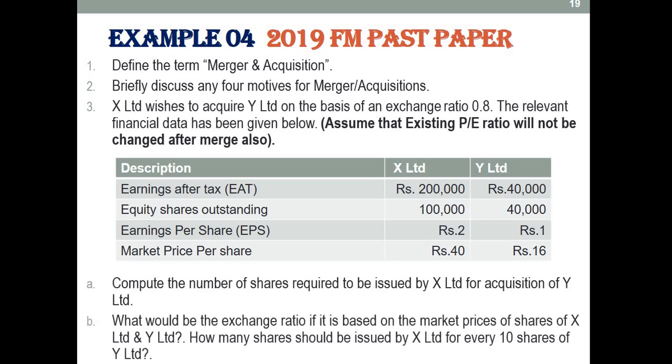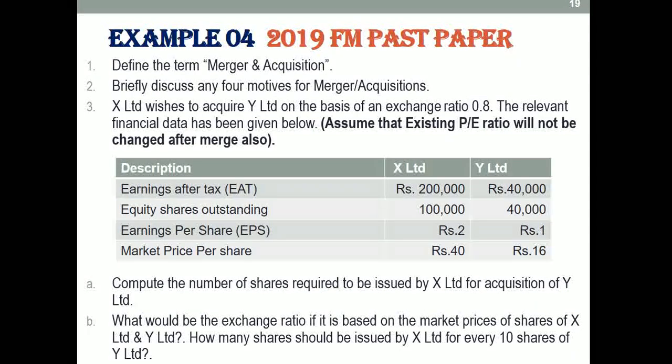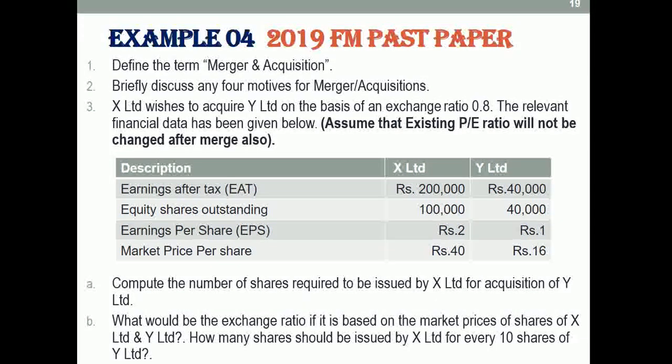Here, X company is willing to acquire Y company on the basis of an exchange ratio of 0.8. In my previous examples I gave this ratio as 3 is to 5, where A company gives 3 shares for every 5 shares held in B company. Instead of that ratio, the ratio is given as a decimal here. The relevant financial data is given below. Assume that the PE ratio will not change after the merger as well.